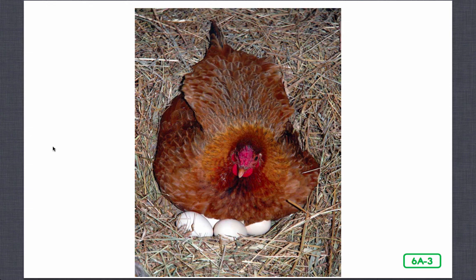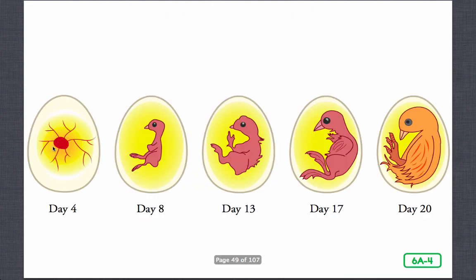As soon as a hen lays her fertilized eggs, she will begin to care for them. The hen will sit on the eggs and even turn the eggs to make sure that they stay warm. The eggs need to stay warm for 21 days in order to develop into chicks. 21 days is 3 weeks. Let's find out what happens inside the egg during this time.